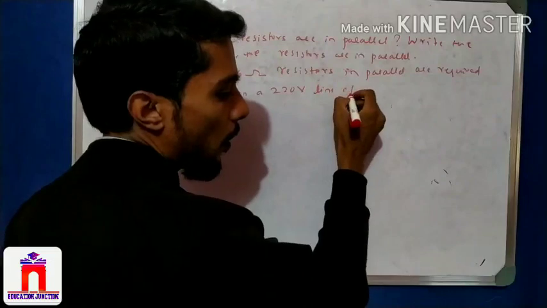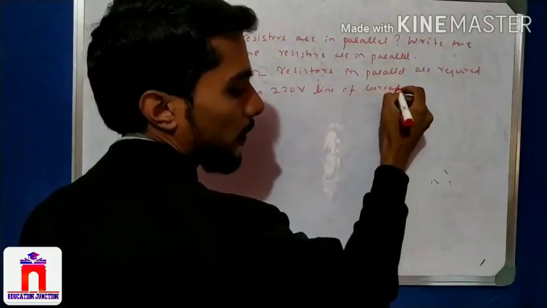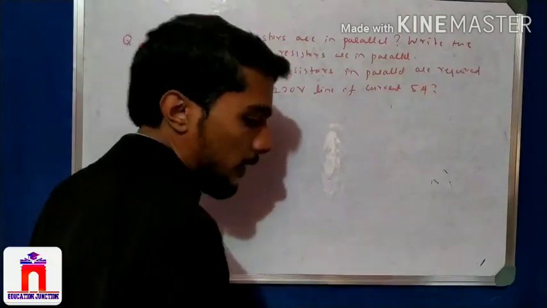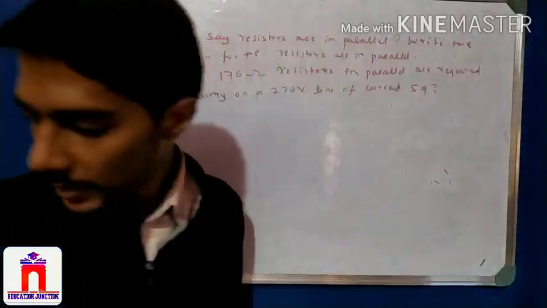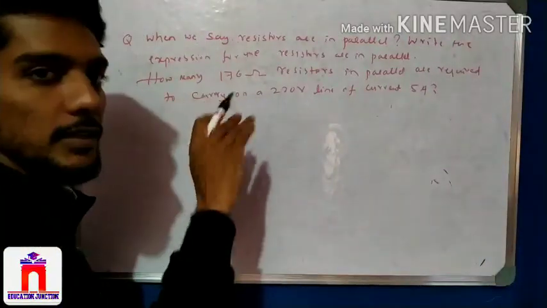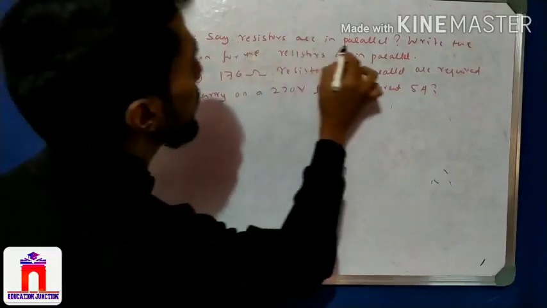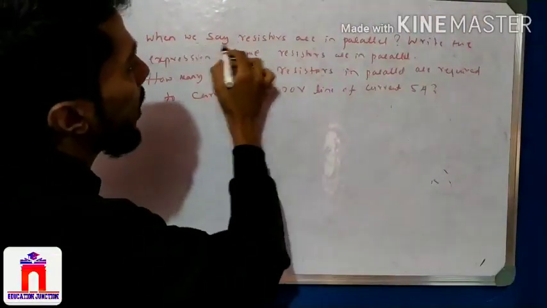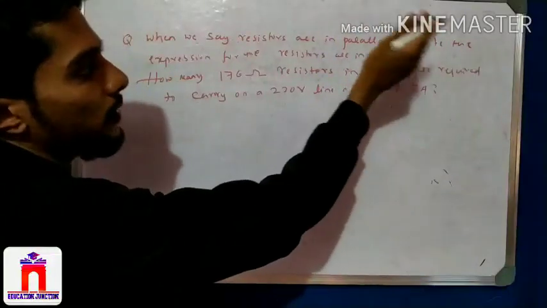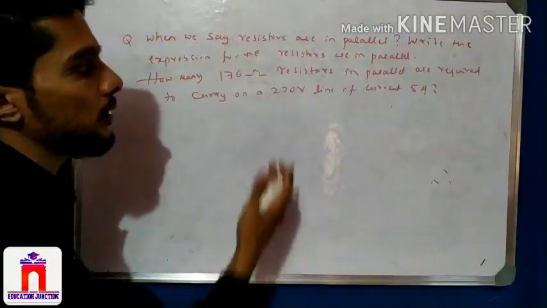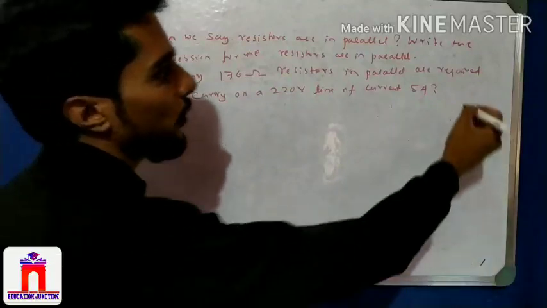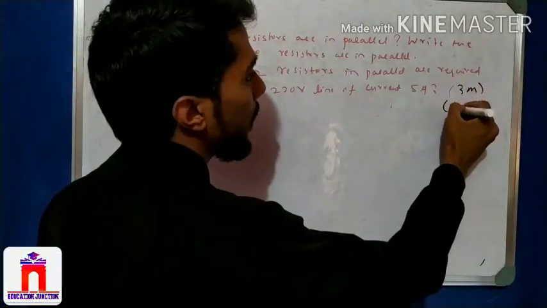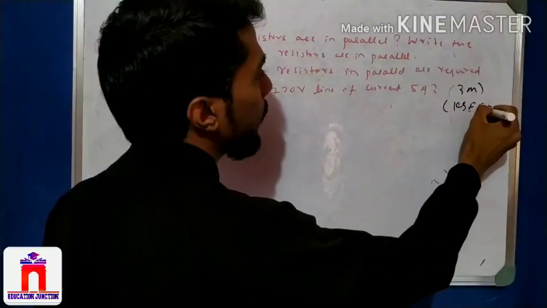Very easy question, not difficult, not easy, it is a medium question. So 1 mark is for this, and 1 mark for the expression, and 2 marks for this, a total of 3 marks question. This is from the Karnataka board model paper.